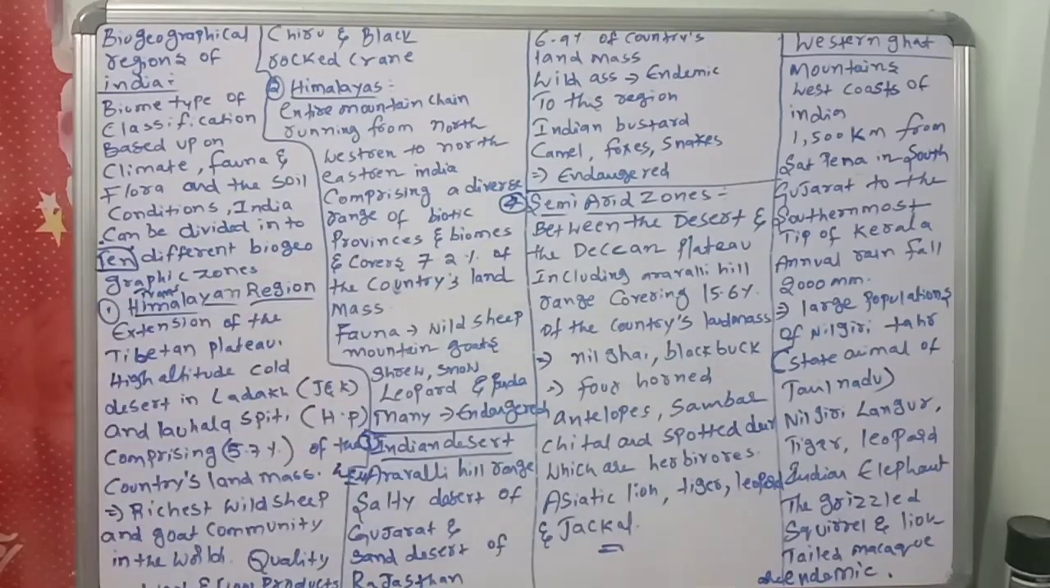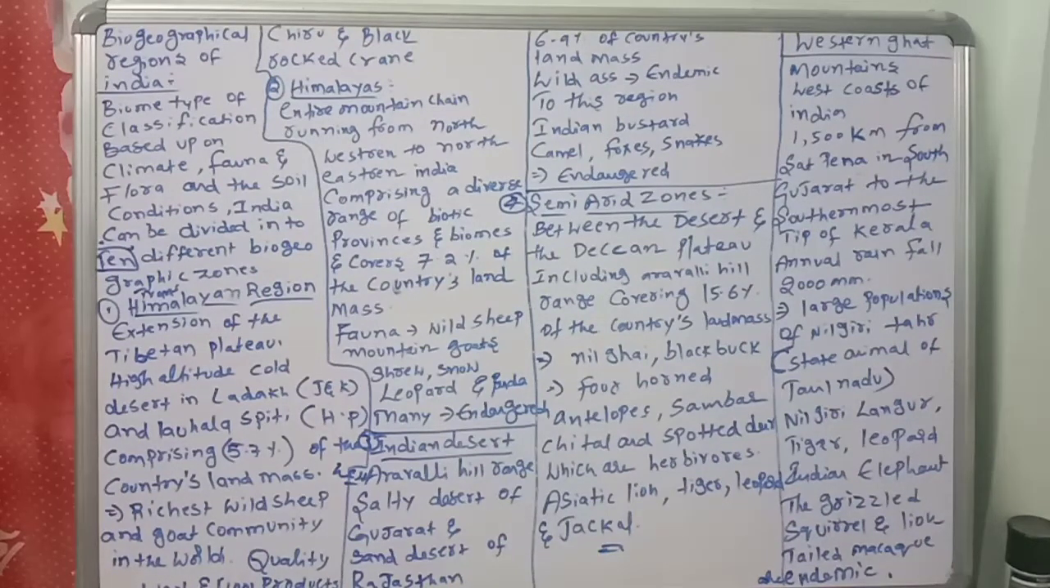Next, come to semi-arid zones between the desert and the Deccan Plateau, including the Aravalli Hill Range, covering 15% to 16% of the country's landmass. Nilgai, blackbuck, four-horned antelope, sambar, chital and spotted deer, which are herbivores, Asiatic lion, tiger, leopard, jackal, all are there in the semi-arid zones. That is important.